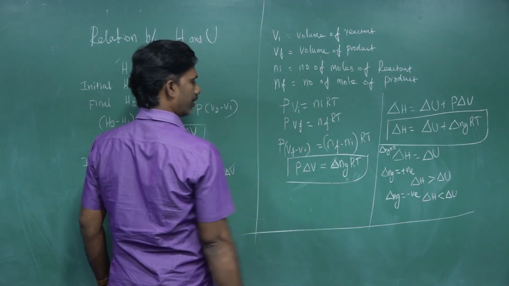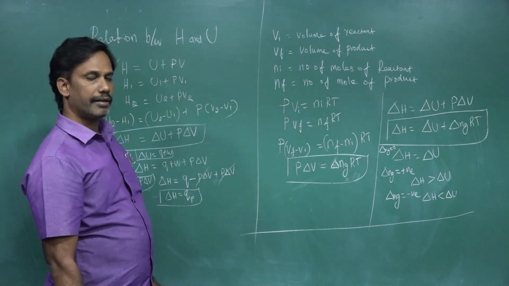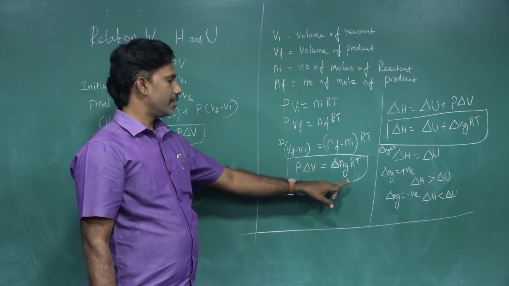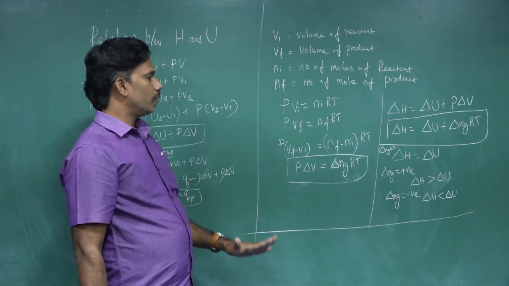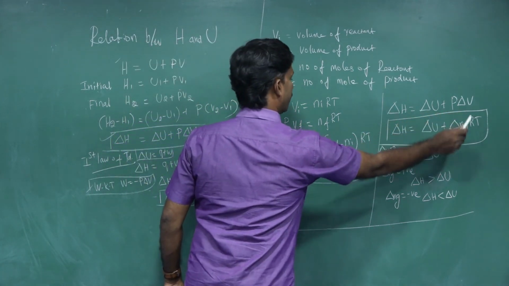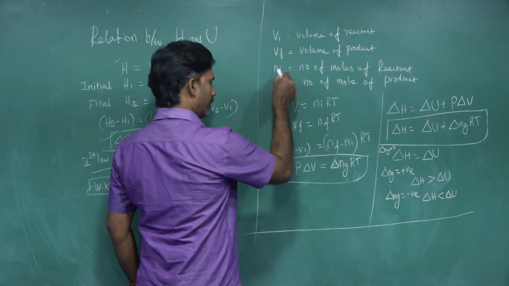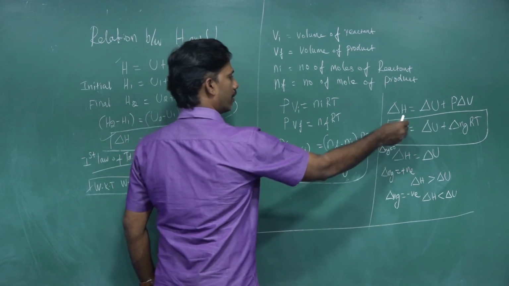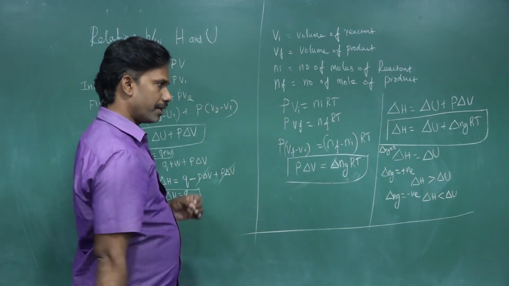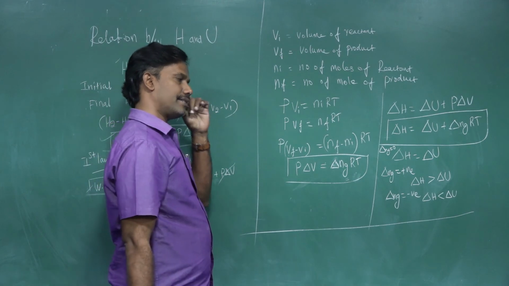The reactants and products should all be in a gaseous state. That's the ΔNg value: ΔNg RT. Now again, you write the relation between ΔH and ΔU. ΔH equals ΔU plus PΔV. For calculating this, in order to substitute the PΔV, we substitute ΔNg RT. After substituting ΔNg RT, you can have three cases.